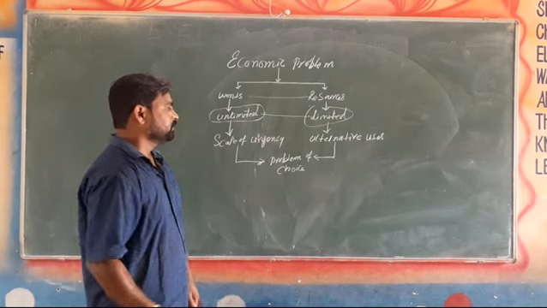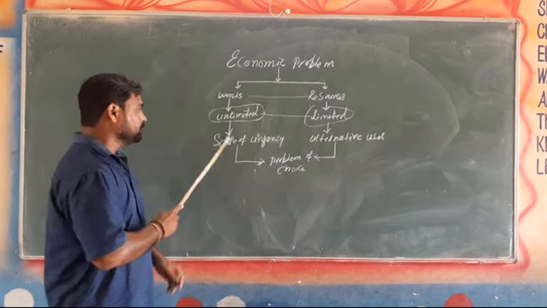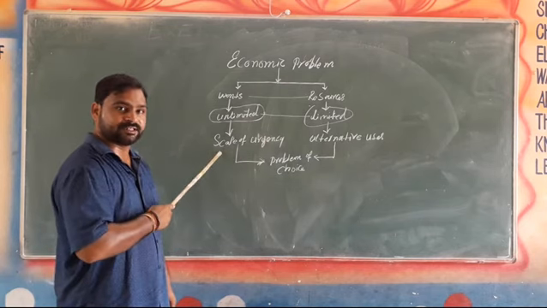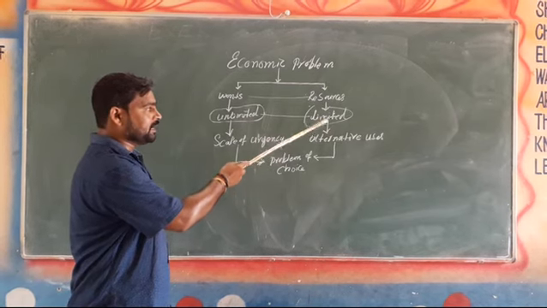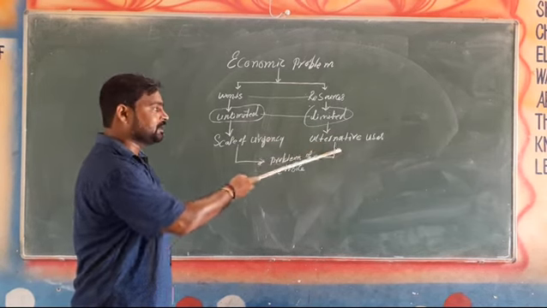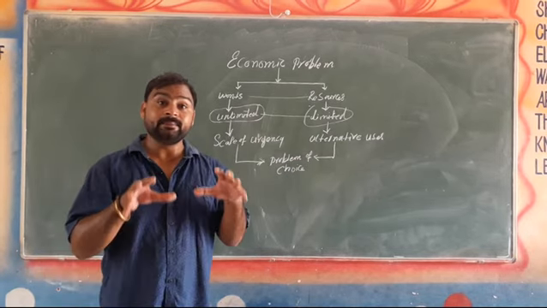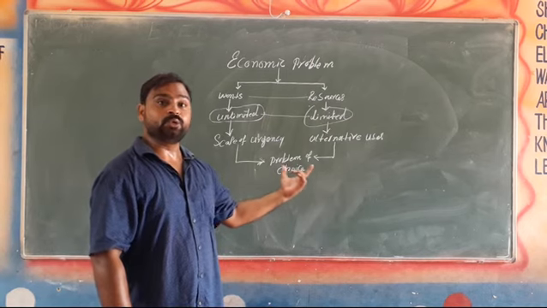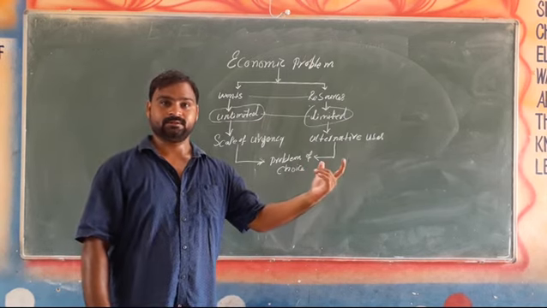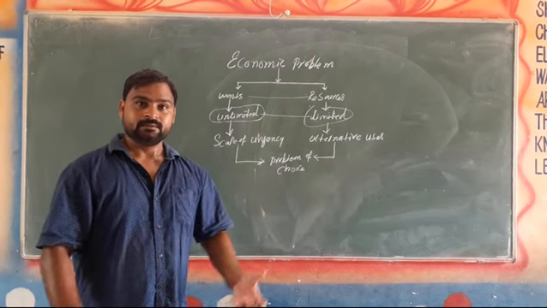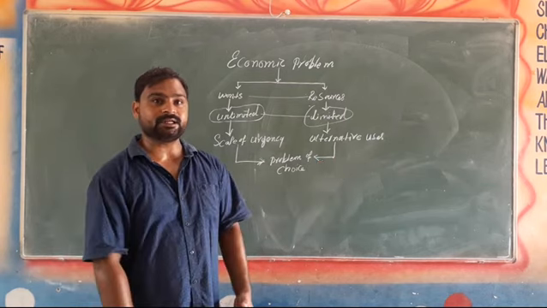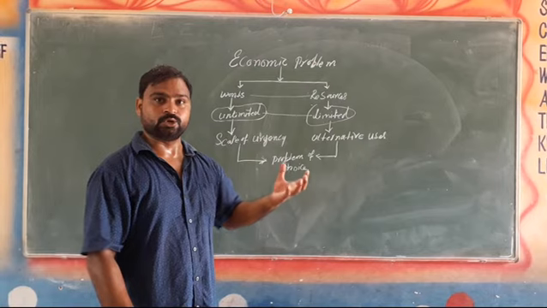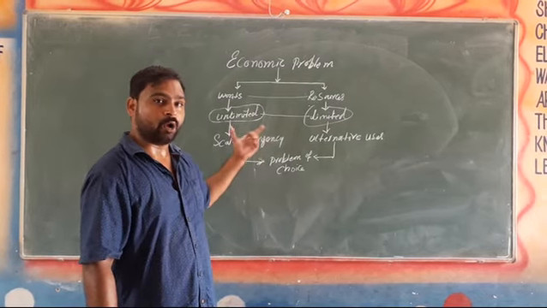So the problem of choice comes, as the unlimited wants are satisfied on the basis of scale of urgency and the resources are limited and have alternative use. जो wants unlimited हैं उनके alternative use हैं. So the problem of choice means what to do with the resource. Whether the land is used for agriculture or for making a residential house. So you have to understand there is a problem of choice, and how does it occur?